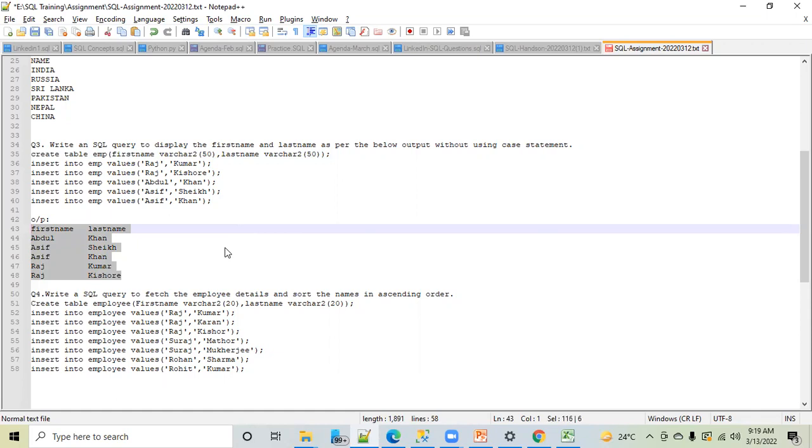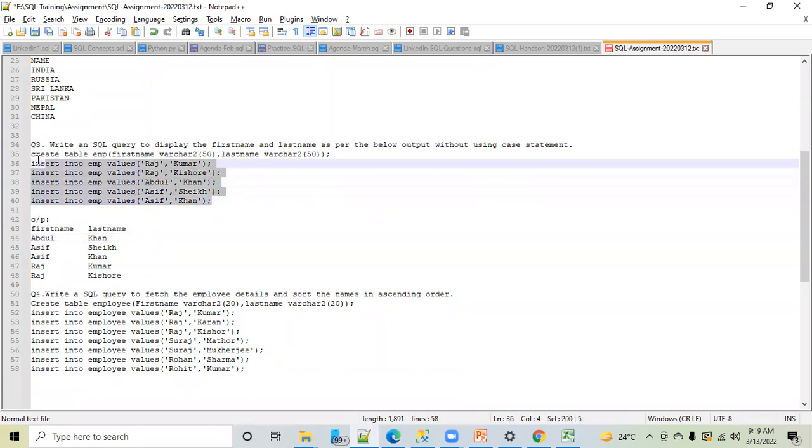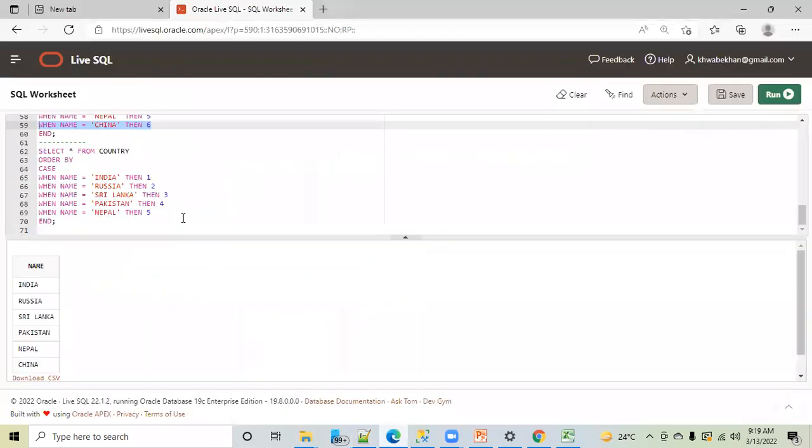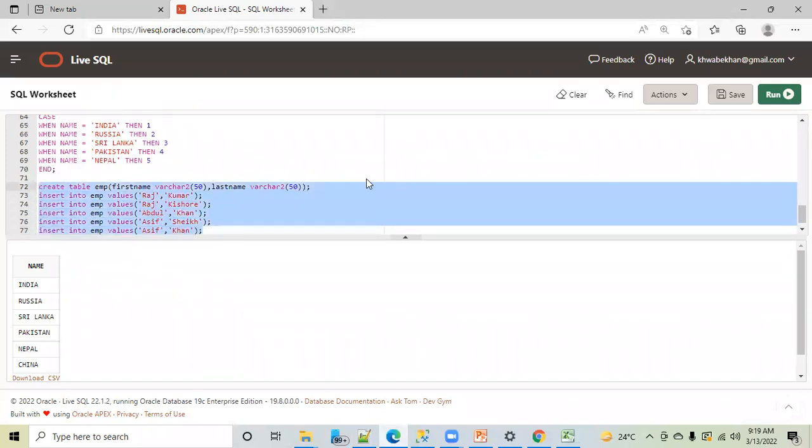Come on, guys. Ascending order, first name. First name is in ascending order. But for Asif, we have Asif Sheikh and Asif Khan. So why is Asif Sheikh coming first, then Asif Khan? Last name descending. Perfect. Very good. Last name is descending. That is what I was trying to check here. Let me show you this. These are the points where your interviewer will try to confuse you, but don't get confused.